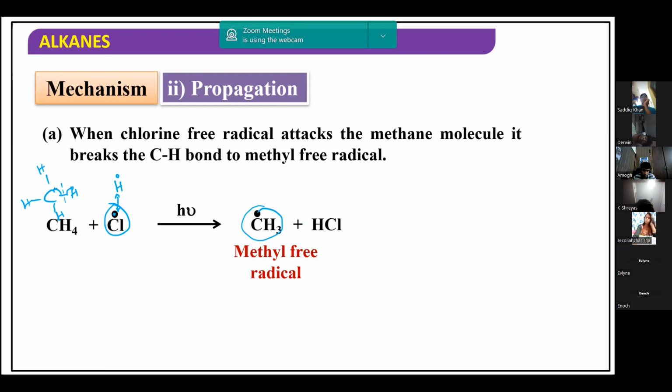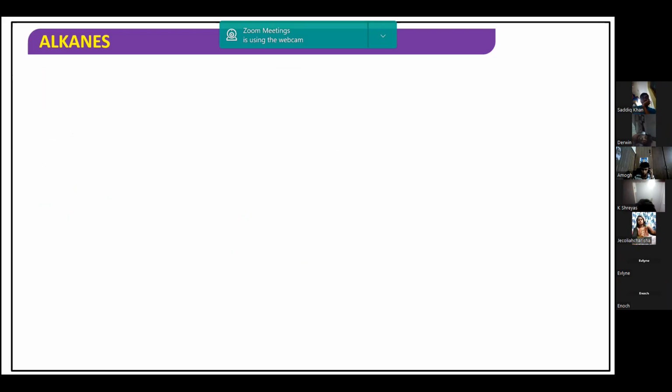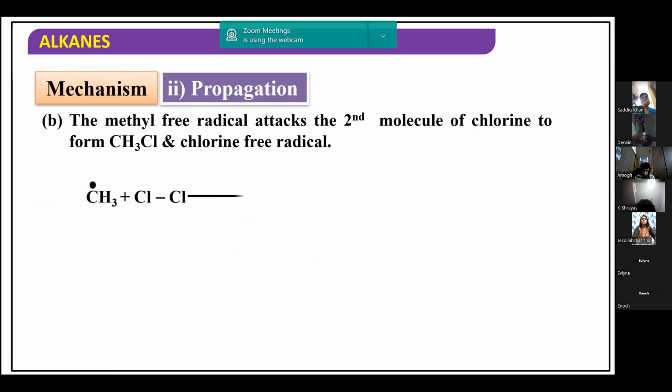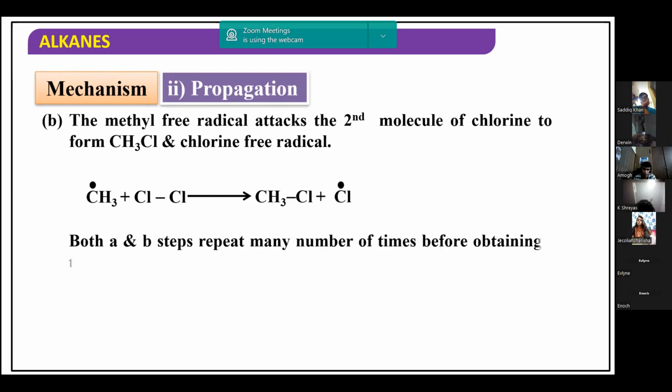Then this methyl free radical again reacts with one more molecule of chlorine. So this is the chain reaction. The methyl free radical further reacts with a chlorine molecule, generating methyl chloride and a chlorine free radical. Both step A, the earlier step, and step B, this step, go on repeating, and this propagates the entire reaction in the formation of CH3Cl.